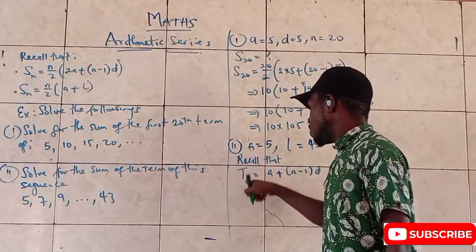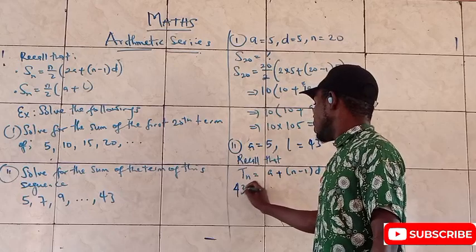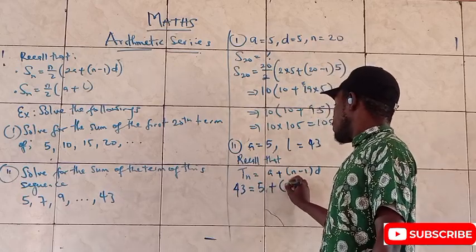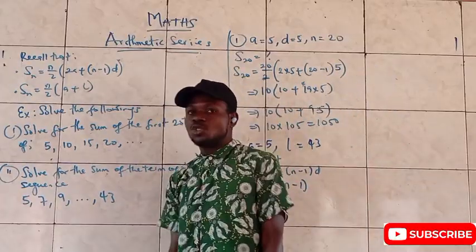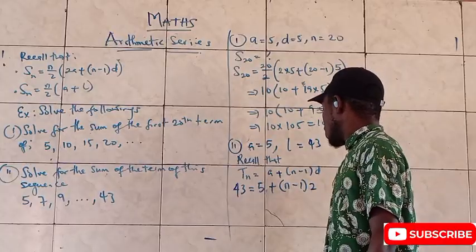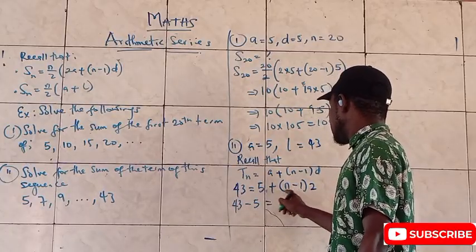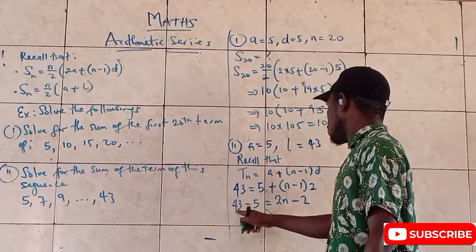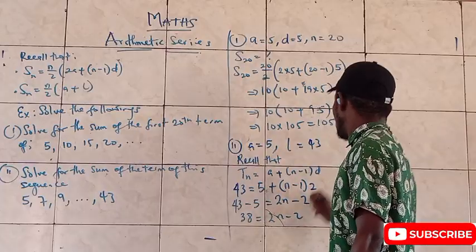I just told you that your Tn is the same as your last term, which is this. I will say 43. My first term is 5, plus, I am solving for n, (n minus 1). My common difference is simply 7 minus 5, which is 2. 9 minus 7 is 2. I put 2 here. So I connect that times. I will say 43 minus 5. Expand the brackets. 2 times n, 2n. 2 times 1, minus 2. And this will give us 38 equals 2n minus 2.